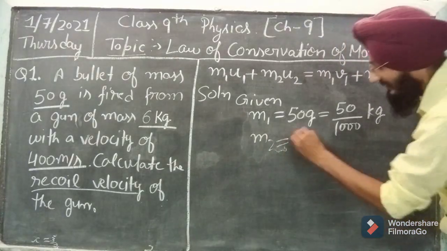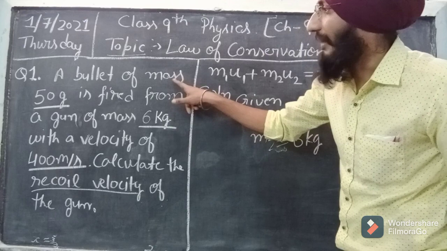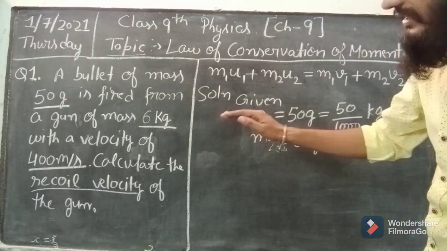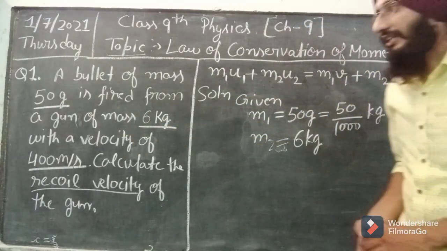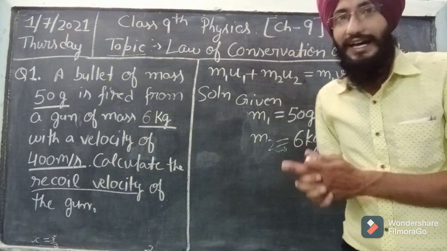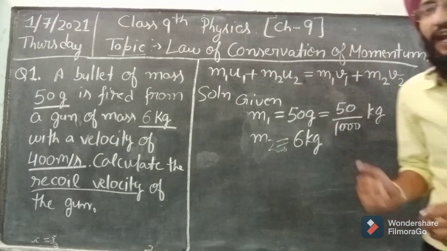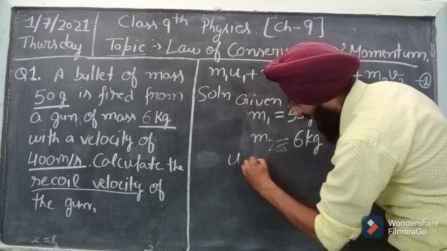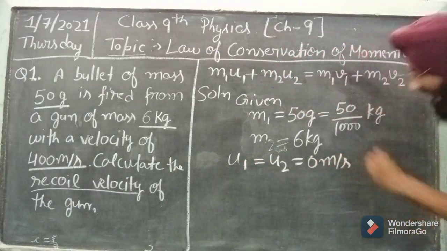m2 is given as 6 kg. You can see here the mass of the gun is 6 kg, and the mass of the bullet is 50 gram. The bullet is fired with a velocity of 400 meter per second. Okay students, when the bullet is fired, initially both the bullet and the gun are at rest. So we have to consider the initial velocities of both objects as 0. So u1 and u2 both will be equal to 0 meter per second.